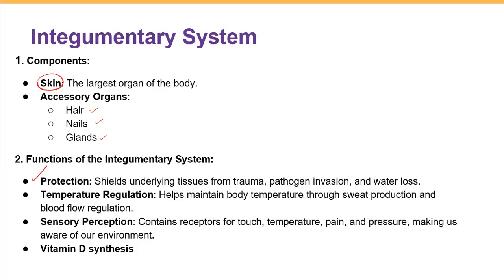Our skin also helps maintain body temperature. How? Because we have sweat glands in our skin, and through blood flow regulation we can maintain our body temperature at the normal value. Also, in our skin we have different types of receptors, specialized structures detecting changes like touch, temperature, pain, and pressure.